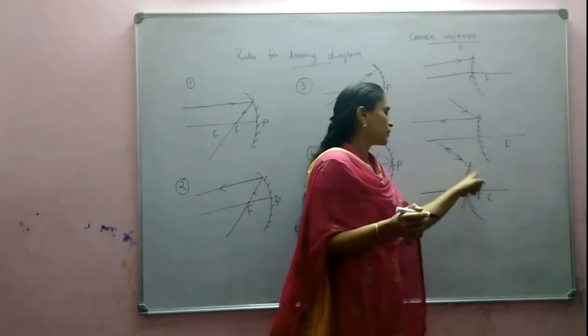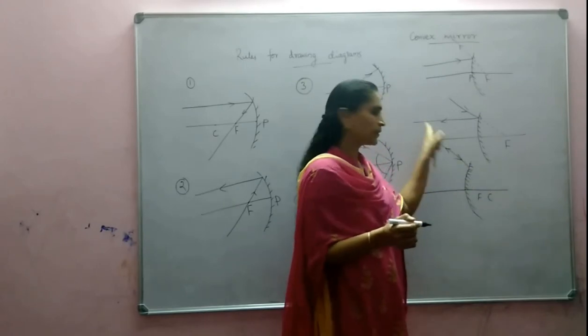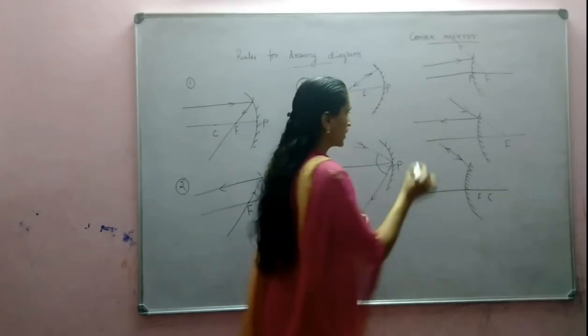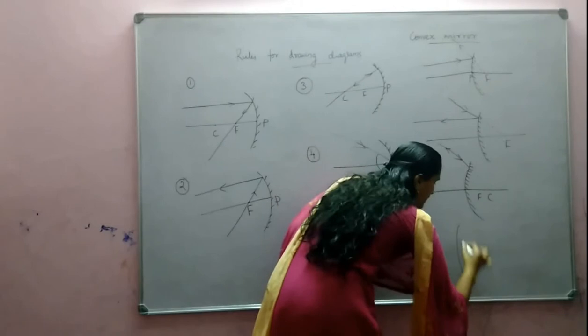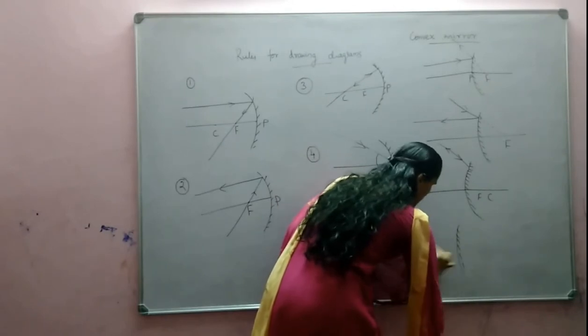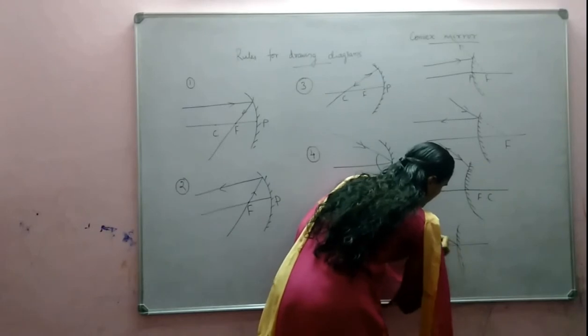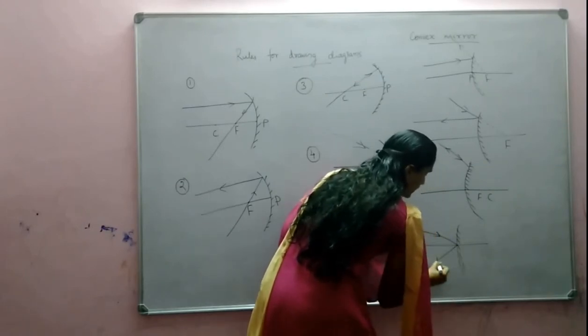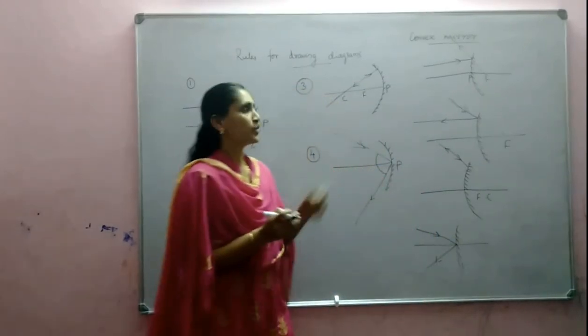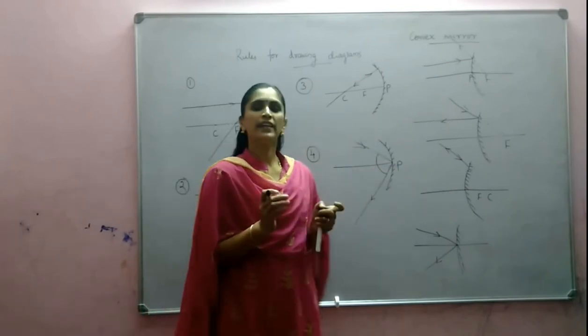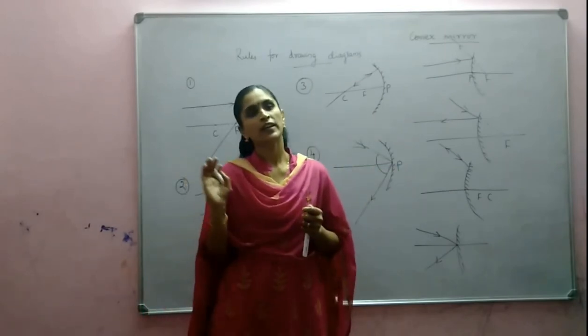Okay. It will not pass through this, but it will retrace the path. Similarly, a ray which makes some angle with the principal axis, the reflected ray also will make the same angle. Okay. So by using any two of these, we can draw the ray diagram.